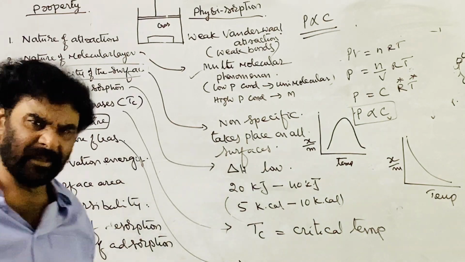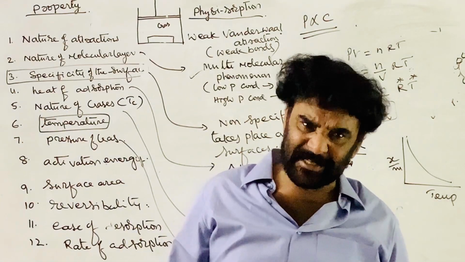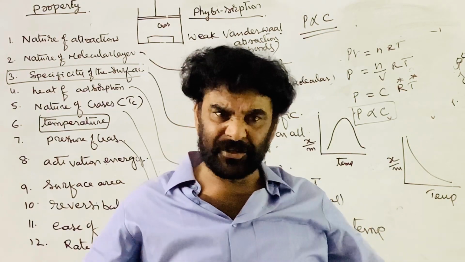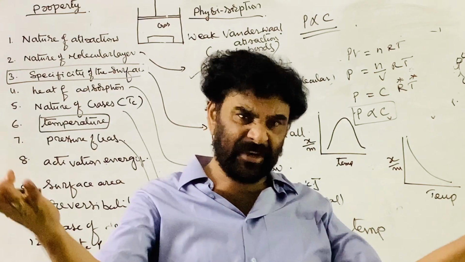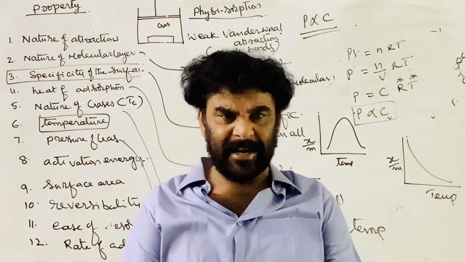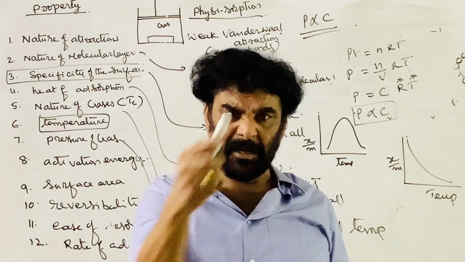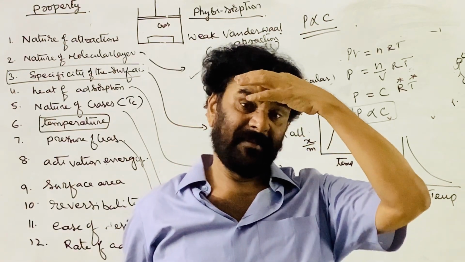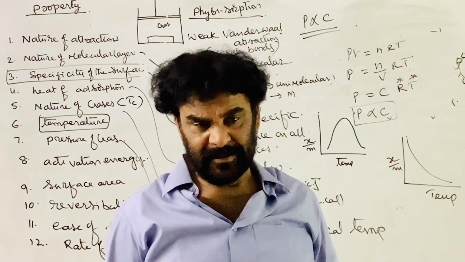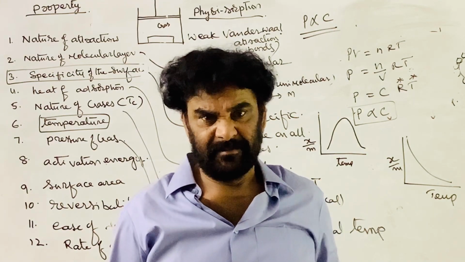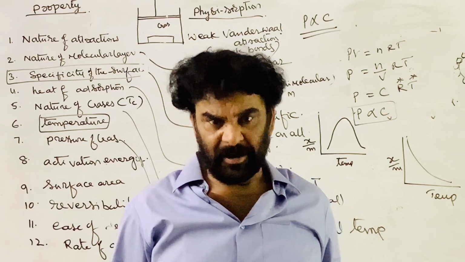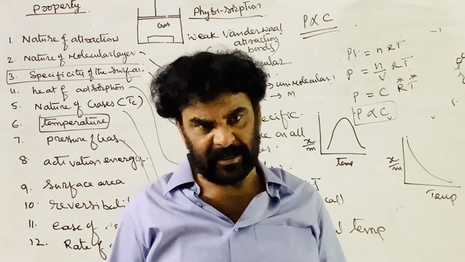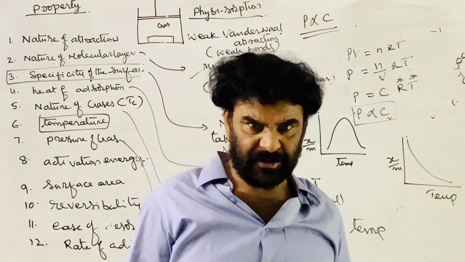So whether it is chemical adsorption or physical adsorption, as you increase the pressure, the concentration is increasing. The rates of most chemical reactions are directly proportional to the concentration, according to the law of mass action. The rate of the forward reaction is directly proportional to the product of the concentrations of the reactants, and similarly there is a backward reaction.